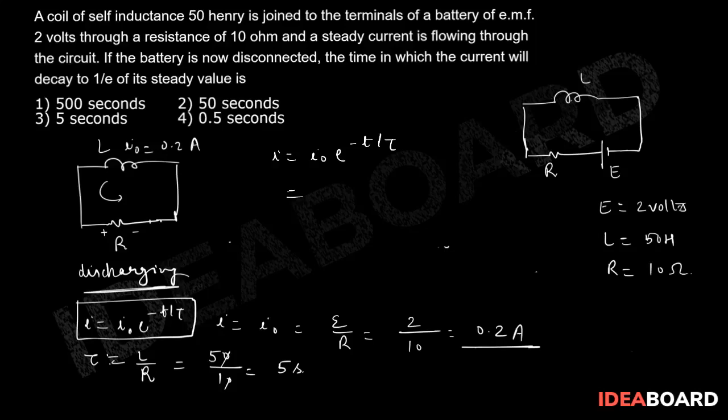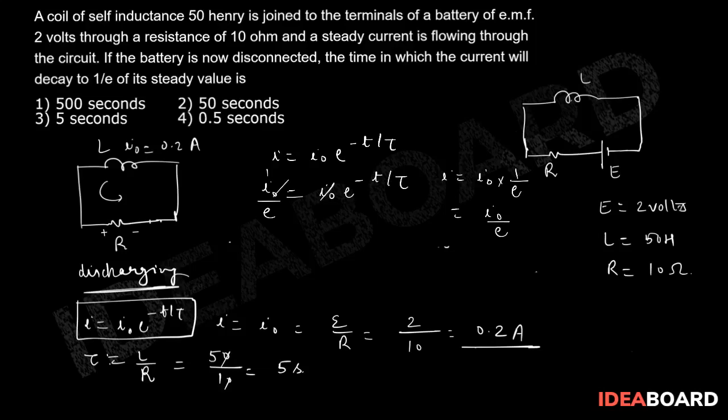They are saying that current will decay to 1 by e of its steady value. The steady value is I naught, so I will be equal to I naught into 1 upon e, which will be I naught by e. So the final value of the current, I naught by e, is equal to I naught into e to the power minus t by tau.